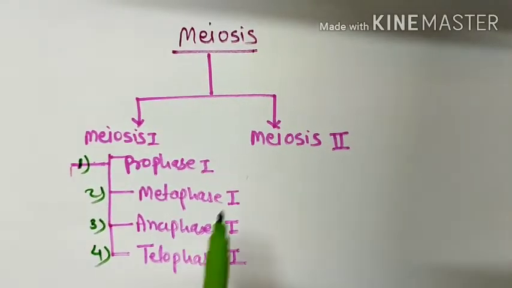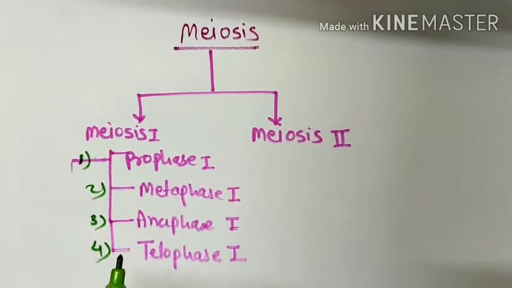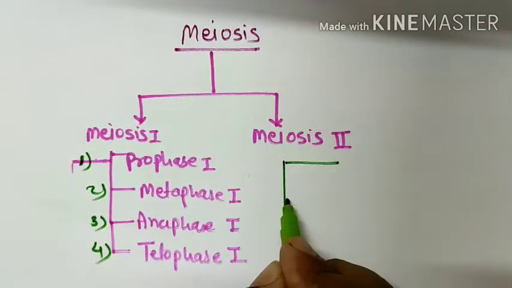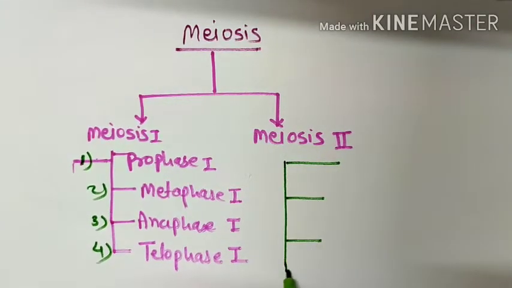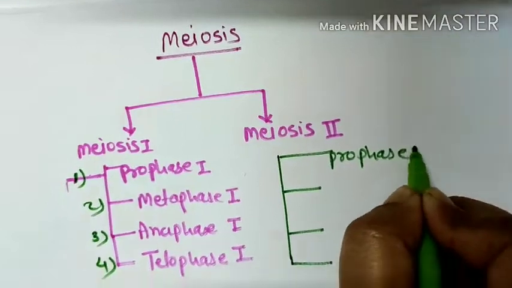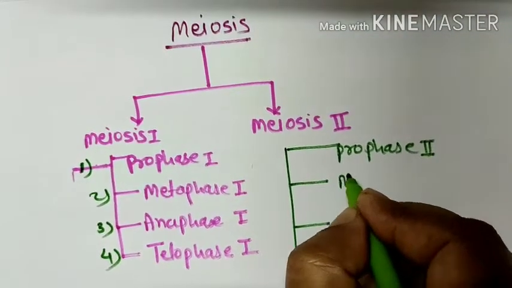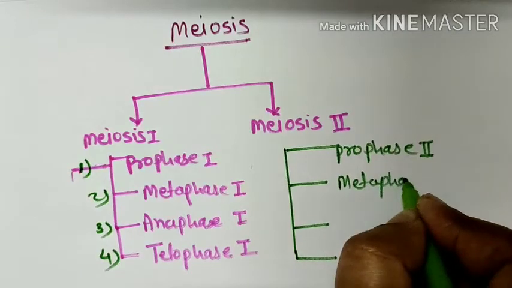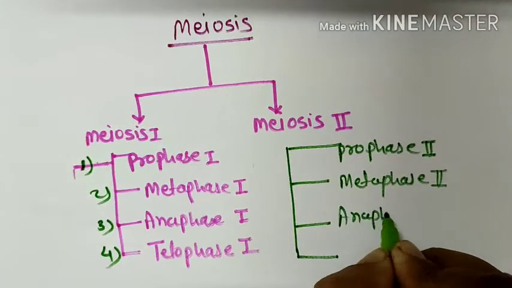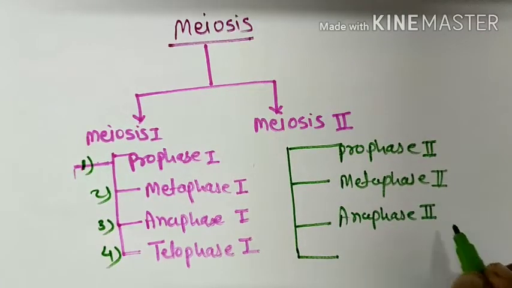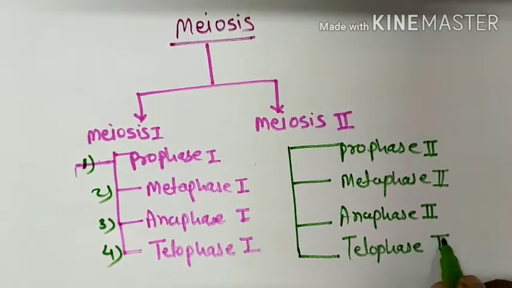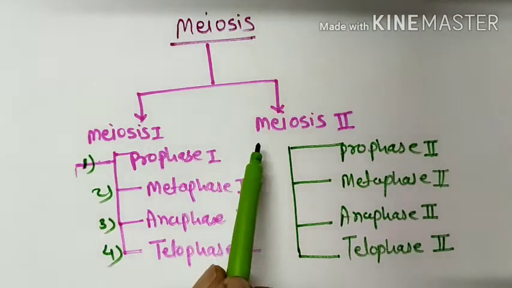After that, let us move to meiosis 2. This meiosis 2 also completes in 4 phases. This is prophase 2, the first one. Then the second one, metaphase 2. Third one, anaphase 2. And the fourth one is telophase 2. So, these are the 4 different stages of meiosis 2.